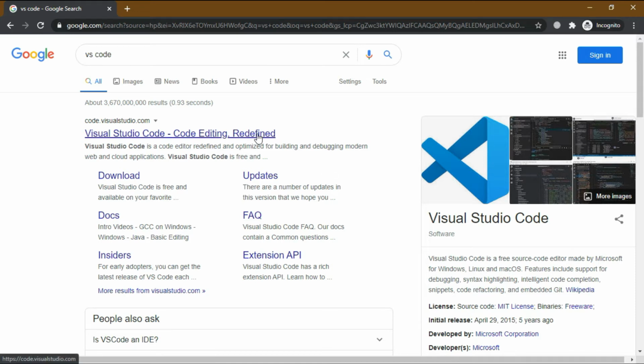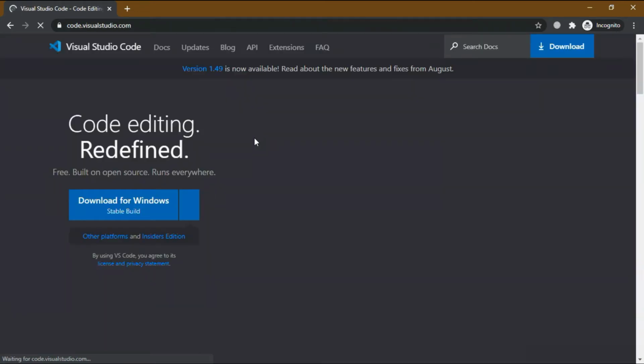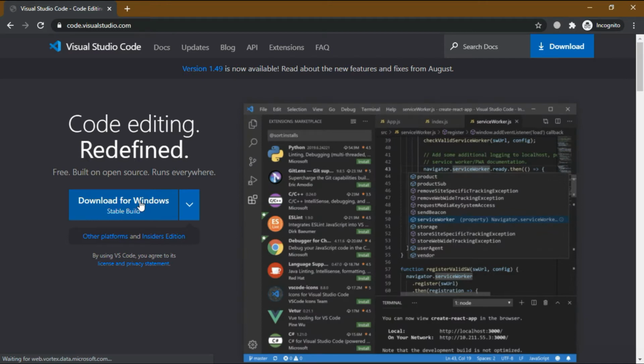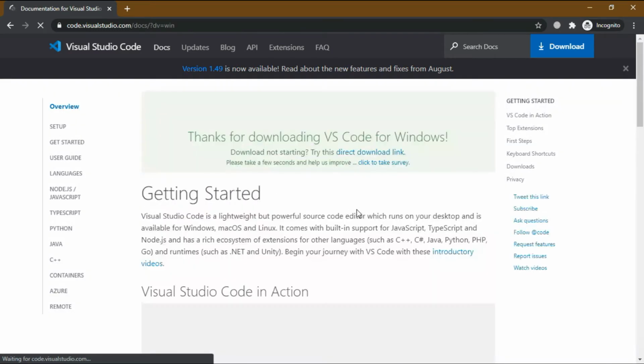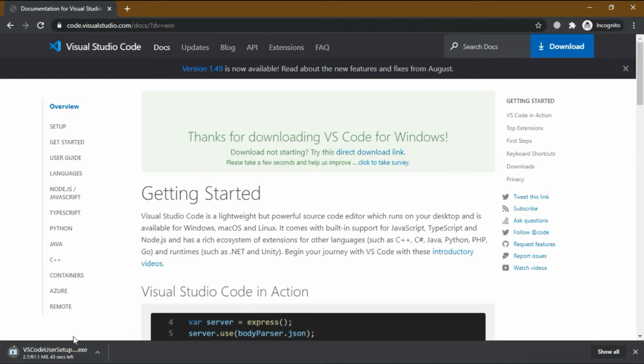So first of all we need to download VS Code. Visit the website code.visualstudio.com and download VS Code. If you're on Mac, then choose the other option.